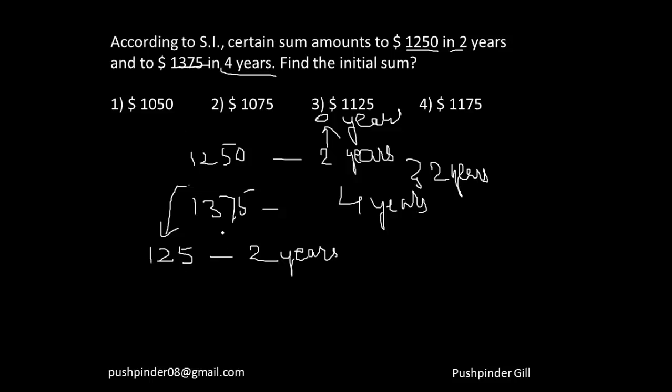So my answer is 1250 minus 125. I hope everyone is understanding what I'm showing here. It's going to be 1025, I'm sorry, 1125. In a period of 2 years it increased by 125, so going back 2 years it will again be a difference of 125. That means it will be 1125.